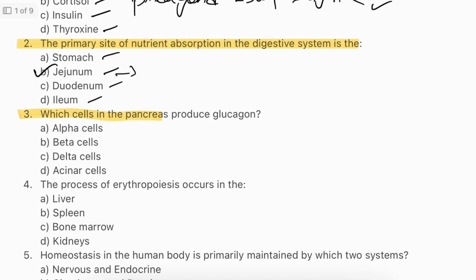Question number 3. Which cells in the pancreas produce glucagon? Alpha cells, beta cells, delta cells, acinar cells. The answer will be A. Alpha cells. Glucagon is secreted by the alpha cells in the pancreas. It plays a crucial role in raising blood sugar levels by stimulating the liver to convert stored glycogen into glucose. This mechanism is essential for maintaining energy balance, especially between meals.